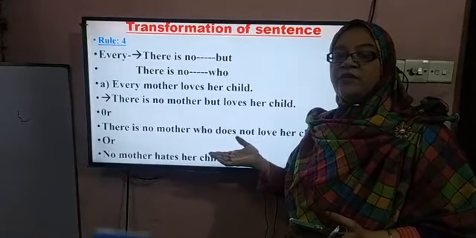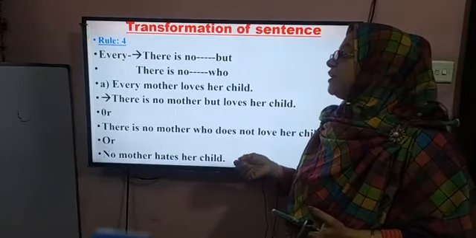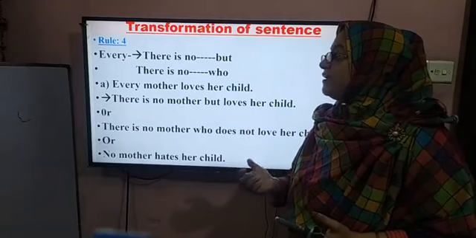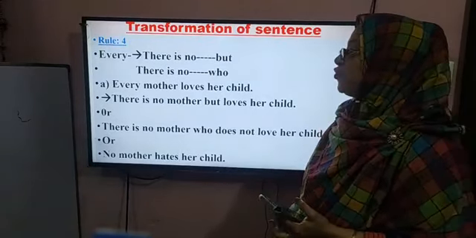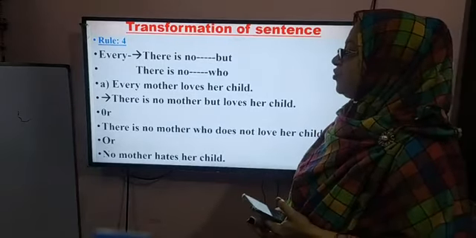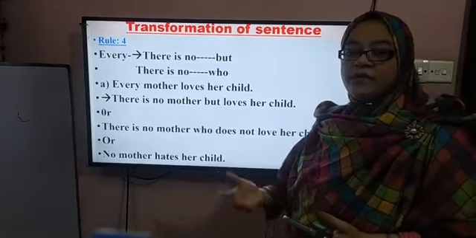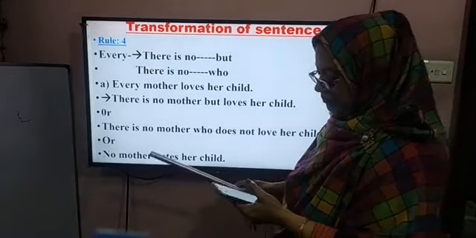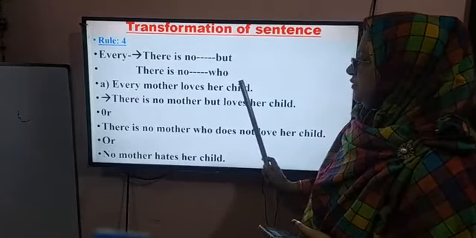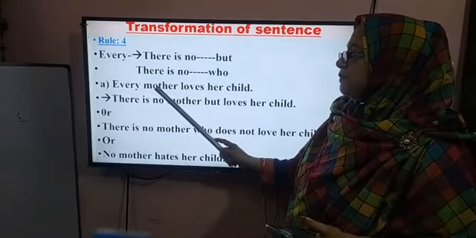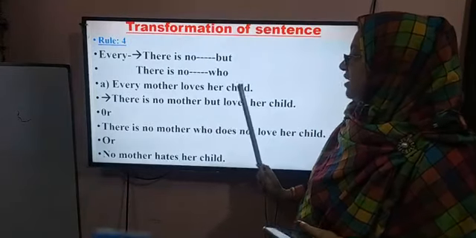I'll give you examples of turning it in 3 ways, by using there is no but and by using there is no who. Look at the example, then it will be very clear to you. Every mother loves her child.